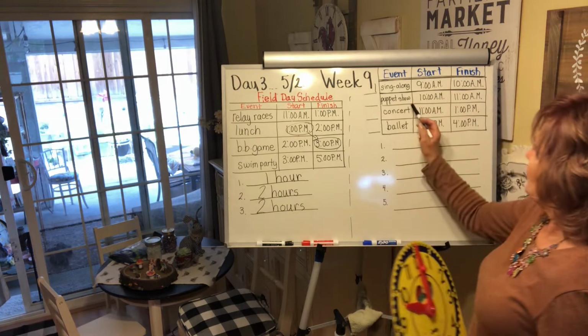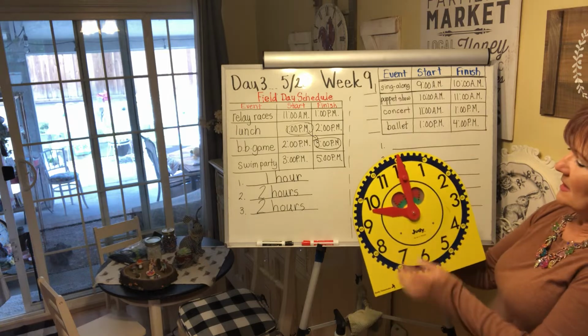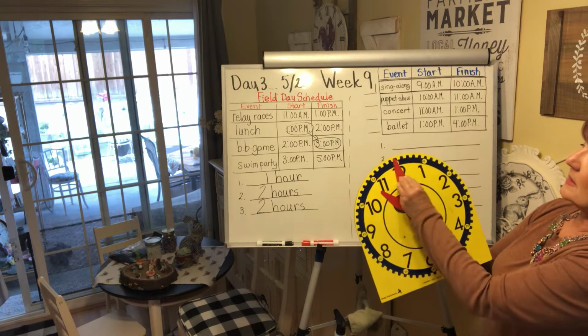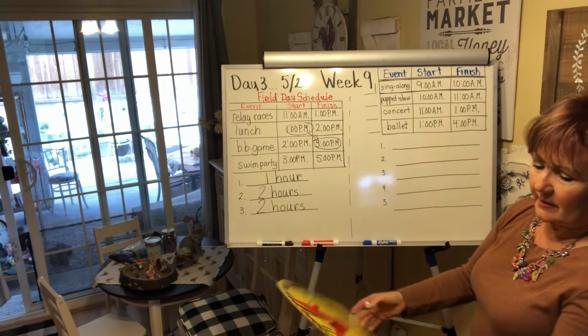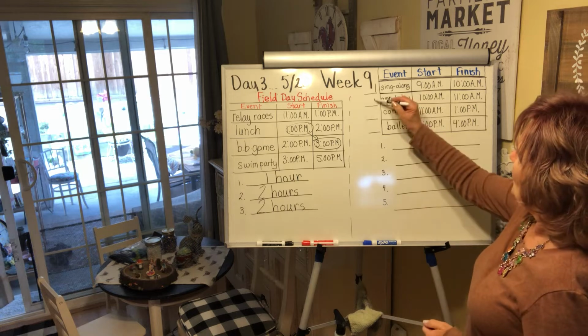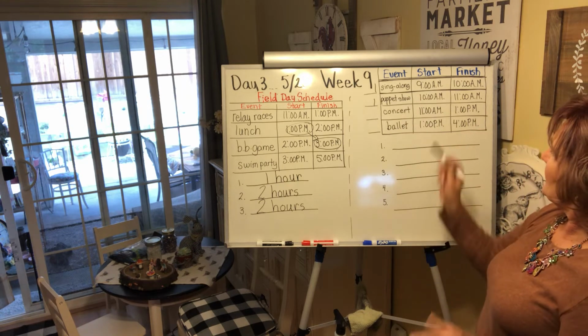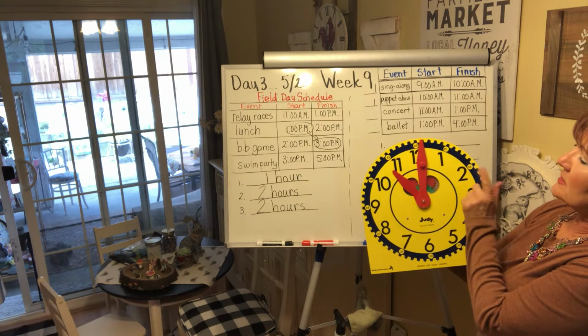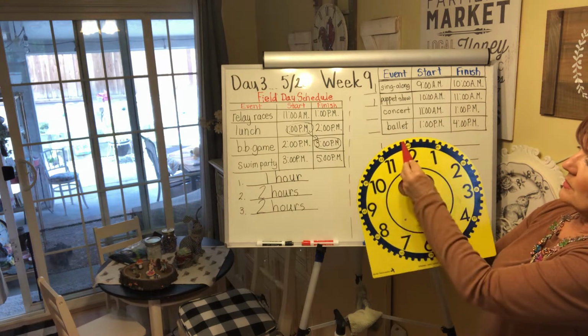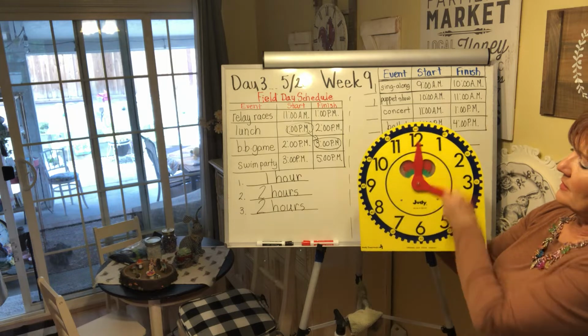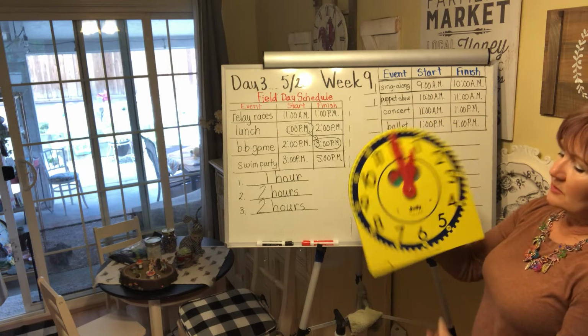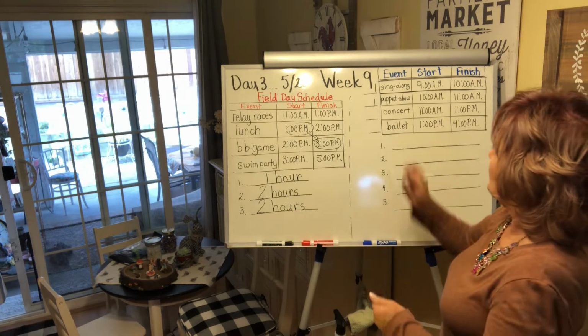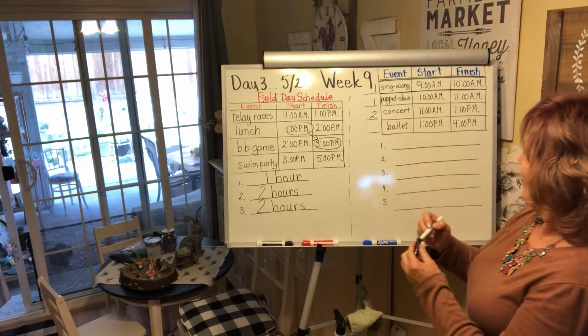Now let's look at the puppet show. Started at 10 and it ended at 11. There's another 1 hour. The concert starts at 11 and it goes to 1. 1 trip to 12, 2 trips to 1. That makes 2 hours. Okay?